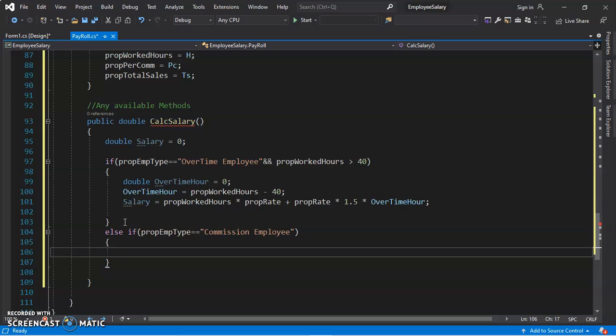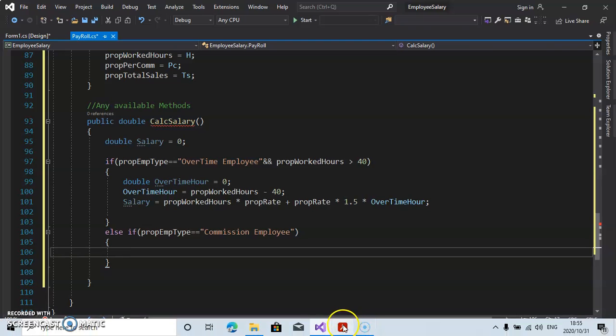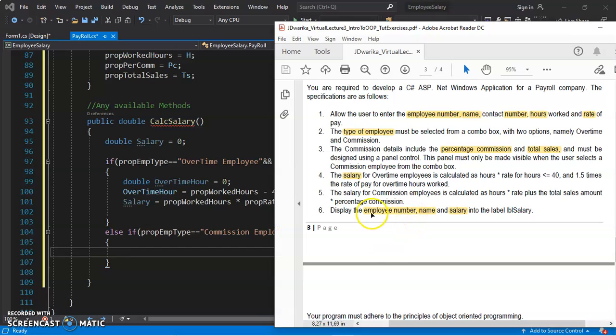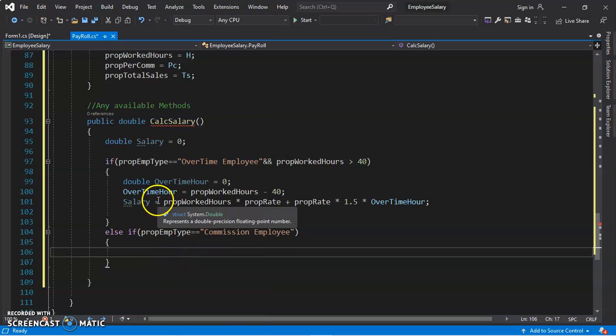So now we must be able to identify how we calculate the salary for a commission employee. It also has conditions according to the statement. There are conditions we must follow. It says the salary for a commission employee is calculated as hours times rate plus. Okay, they are saying hours times rate plus.